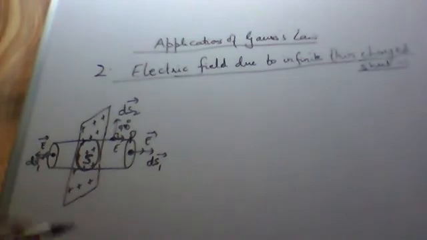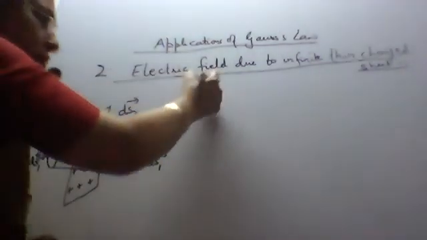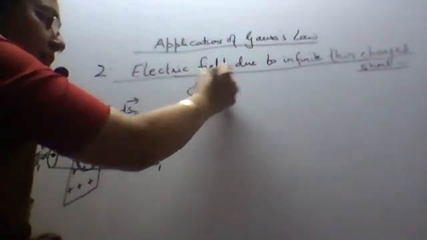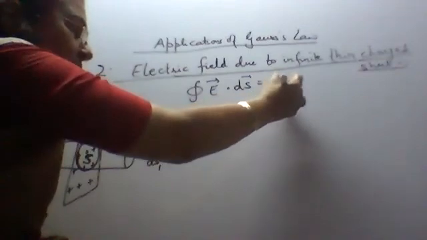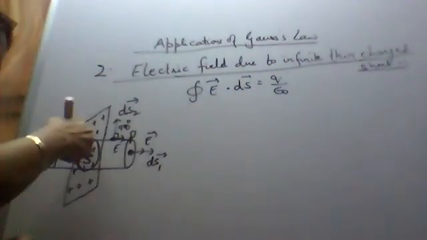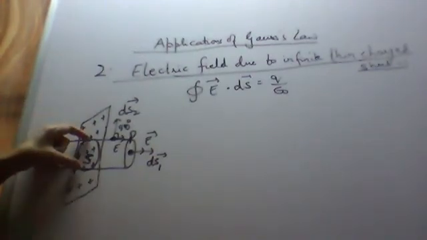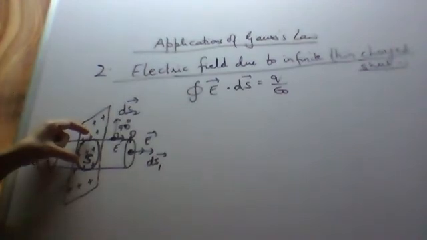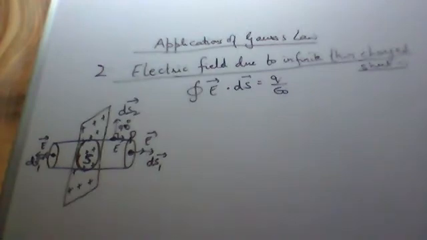Now start from Gauss law. As we are doing the application of Gauss law, the closed surface integral of E dot ds is equal to Q upon epsilon naught. What is this Q? Q is the charge enclosed inside this Gaussian surface, on the circular part of the sheet.